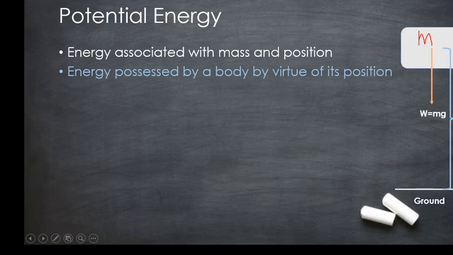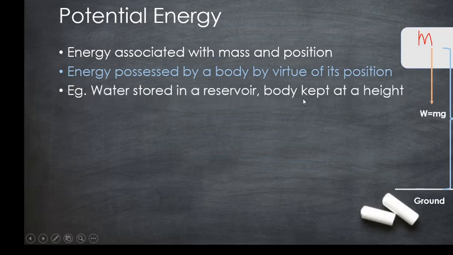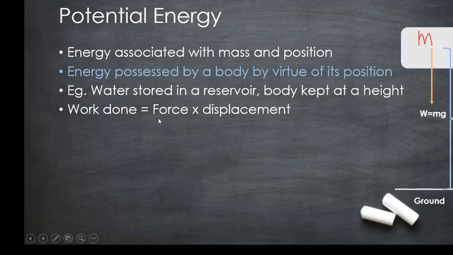Now, from this figure, we will derive the equation for potential energy. As we all know, energy is equivalent to work done. So, from this example, work done is equal to force into displacement. The force here is the weight of the object, mg. Therefore, mg into displacement.